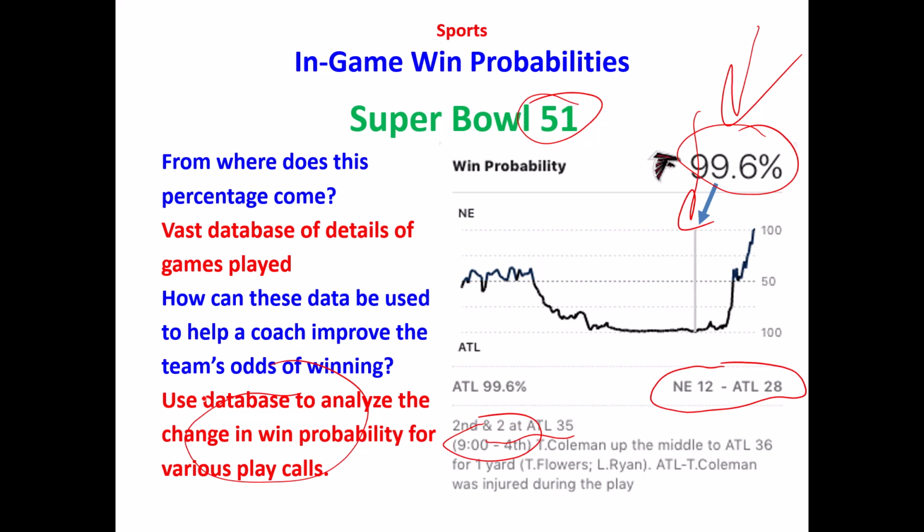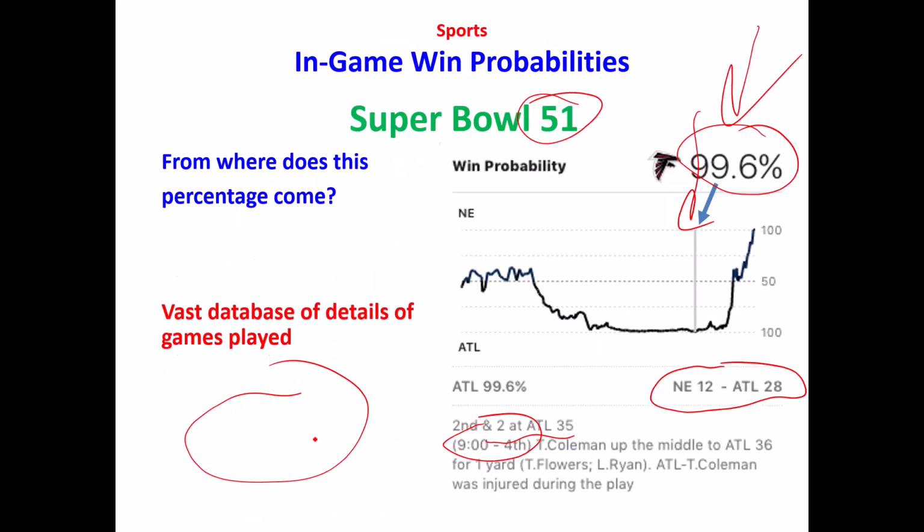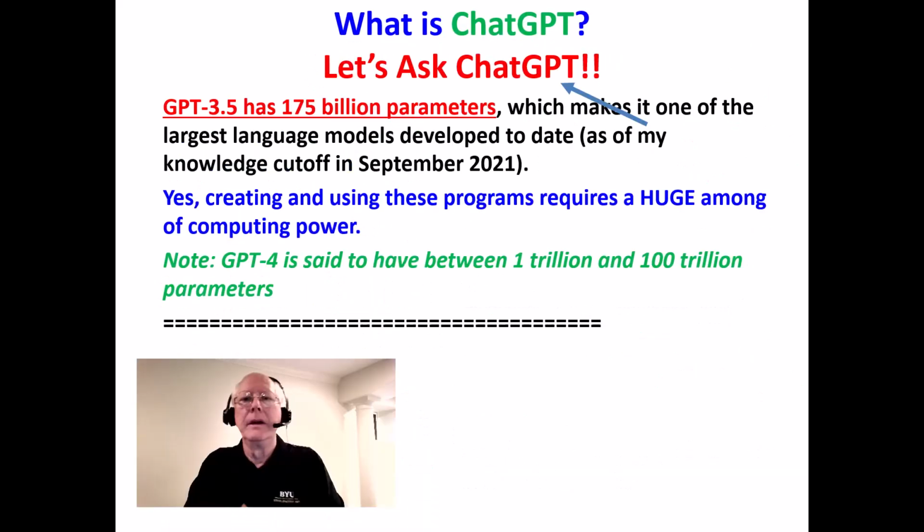Look at all the data, look at the relevant parameters, and decide how you can call your football plays better. That's a simple example of what ChatGPT here calls a large language model that can be trained based on the things that are determined to be important. So that's the kind of thing that we're talking about here.